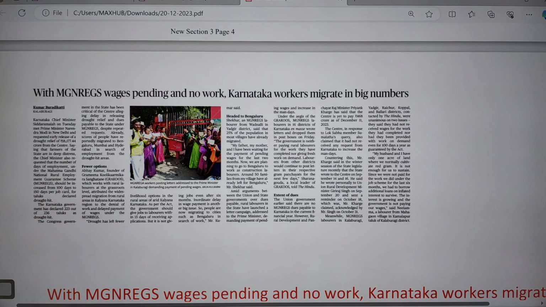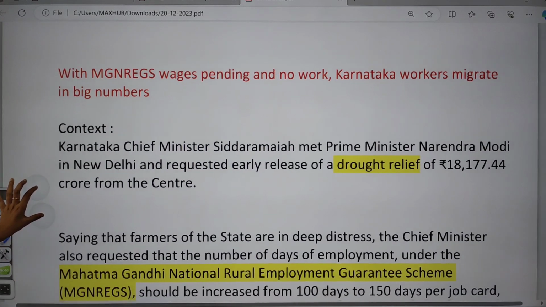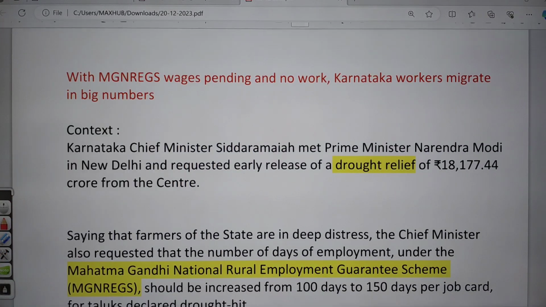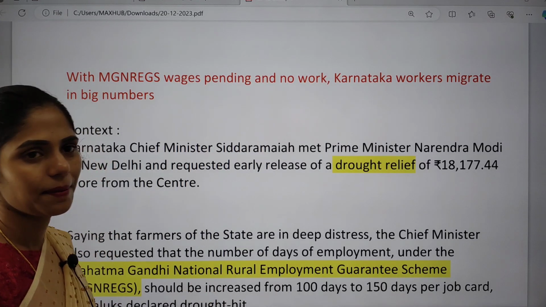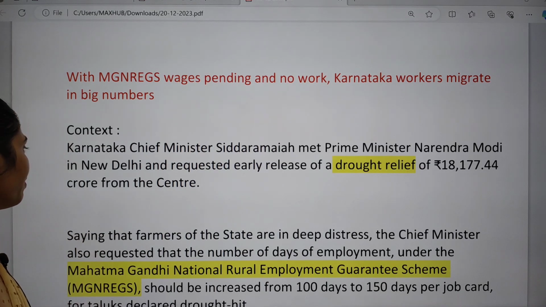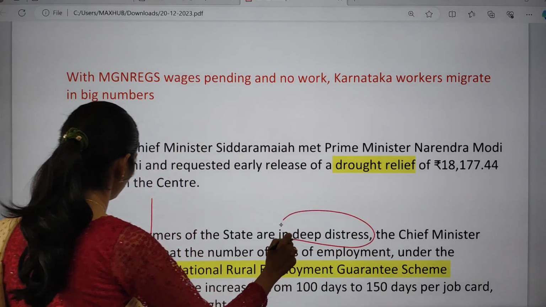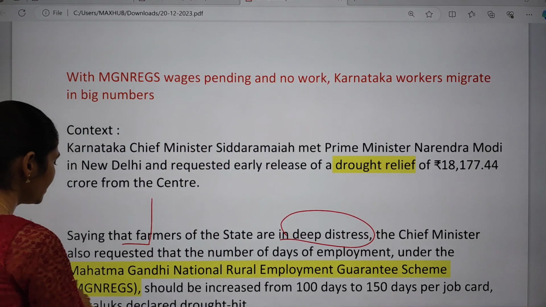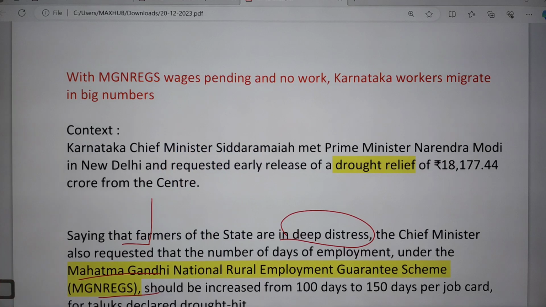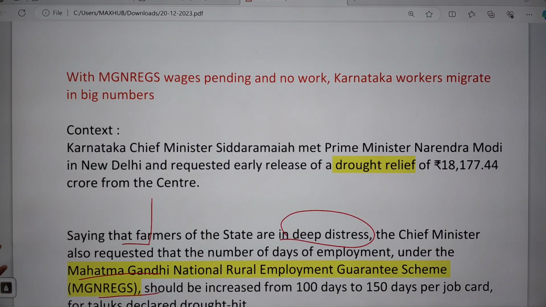Okay. So now let us see the context here. Karnataka Chief Minister met our Prime Minister and requested early release of funds, especially drought relief from the center. He said that farmers of the state are facing deep distress. The Chief Minister also requested that the number of days of employment under MGNREGA be increased from 100 days to 150 days.